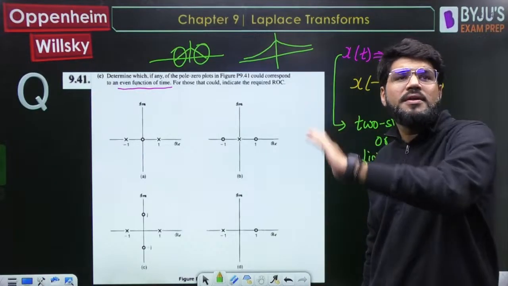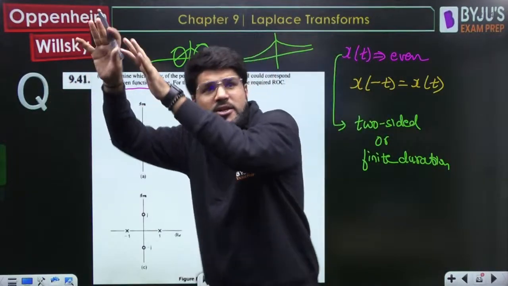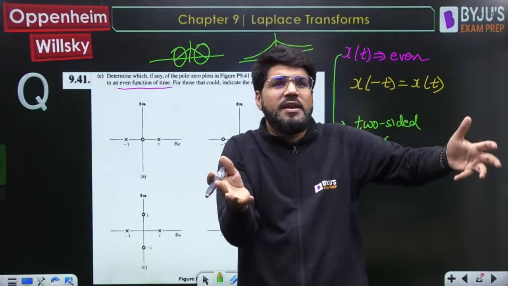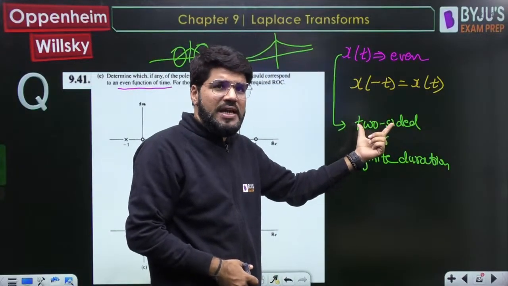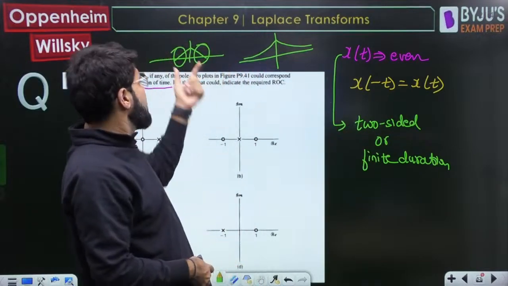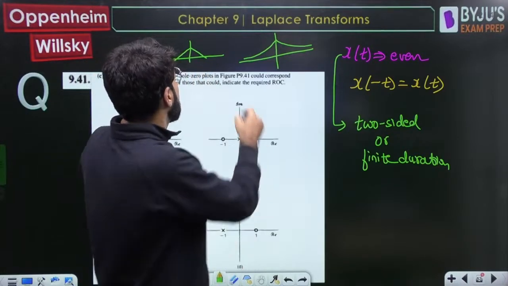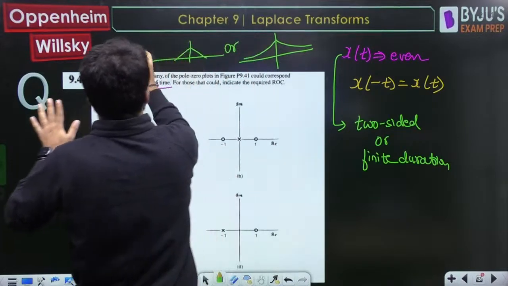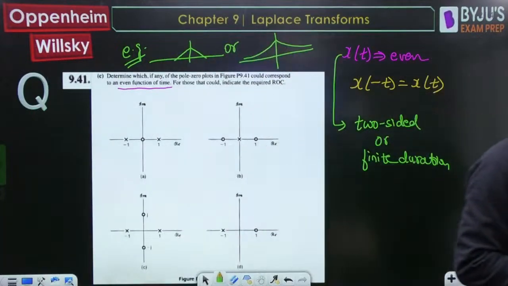It cannot be purely right-sided because it cannot only go towards right. If it is going to right infinity, it should go to left minus infinity. Then only symmetry will come. So if it is going to infinity, it will be two-sided, or it will be finite duration, something like this triangle. Signal on the left and right identical. कुछ ऐसा होना चाहिए. ठीक है.